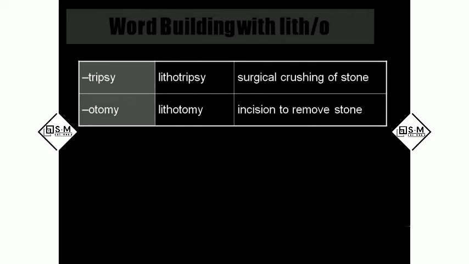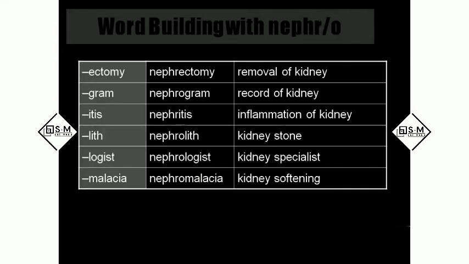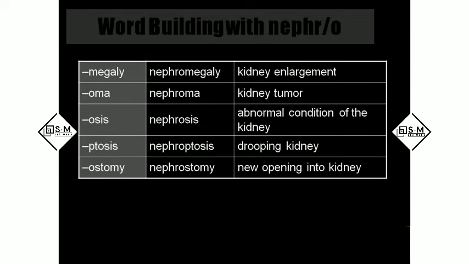Lithotripsy is surgical crushing of the stones. Lithotomy, incision to remove the stones. Nephrectomy, surgical removal of the kidney. Nephrogram means recording of the kidney. Nephritis, inflammation of the kidneys. Nephrolith, kidney stone. Nephrologist, kidney specialist. Nephromalacia: malacia means abnormal softening, so nephromalacia means abnormal kidney softening. Nephromegaly, kidney enlargement, the kidney becomes bigger. Nephroma: oma means tumor, so kidney tumor.